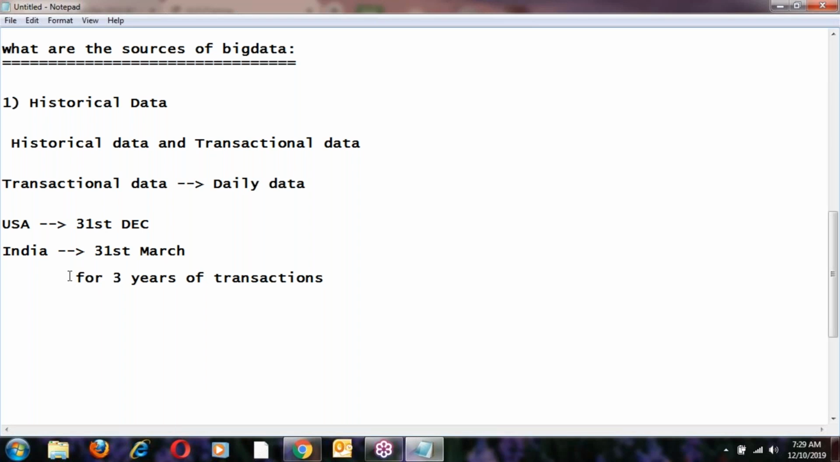Yes, transaction data is day-to-day, daily data, day-to-day activities. Exactly right, day-to-day activities are transactional data. That can be modified.